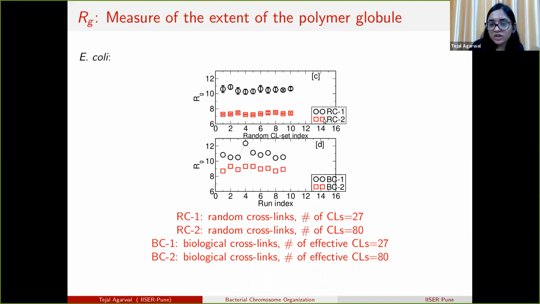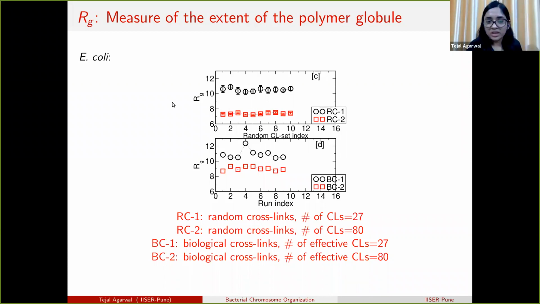As we go from the RC1 set to the RC2 set, we see that the value of Rg decreases from 11 to 6, while in the biological case it was decreasing from 11 to 9. So here we see that with the same number of crosslinks, the decrease in the value of Rg is more for random crosslinks, but it is less for biological crosslinks.